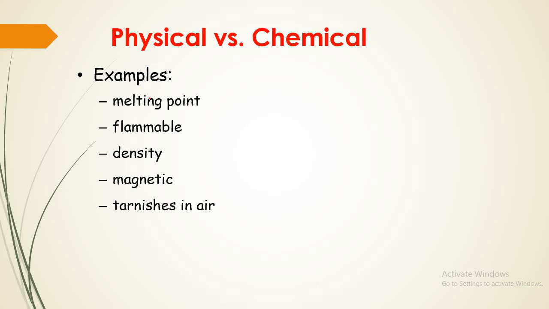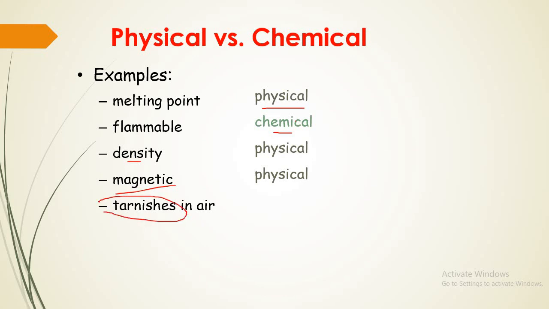Example: melting is a physical property, flammable is a chemical property, density is physical, and magnetic is also physical. When iron rusts in air, that is a chemical property.